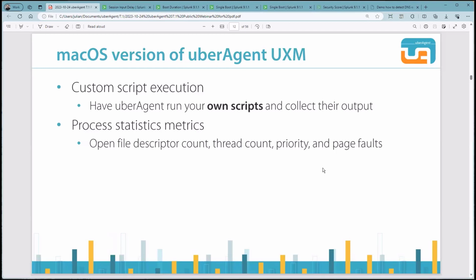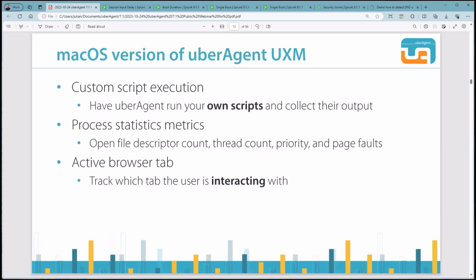Next are our process statistic metrics. With UberAgent 7, we introduced the process statistics on Windows. UberAgent on macOS is now able to determine such metrics such as open file descriptor count, thread count, thread priority, and page faults too. If you want to find out which tabs your users are actually using, UberAgent now allows you to keep track of which tab the user is interacting with.